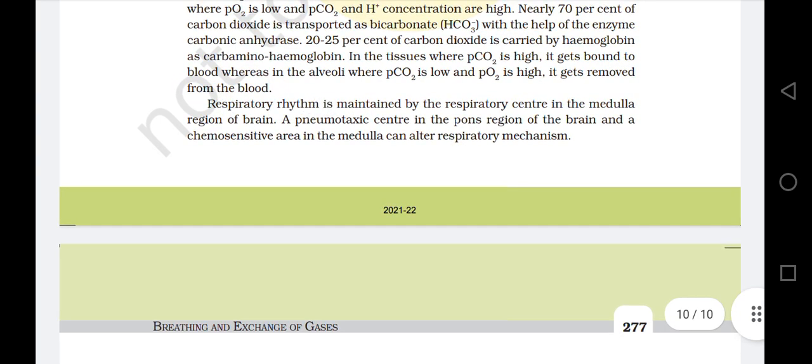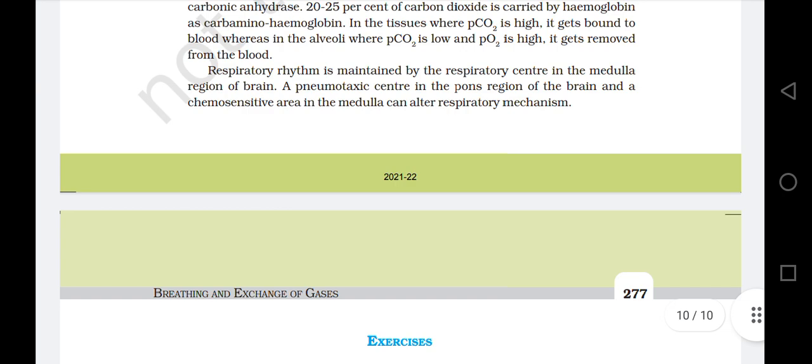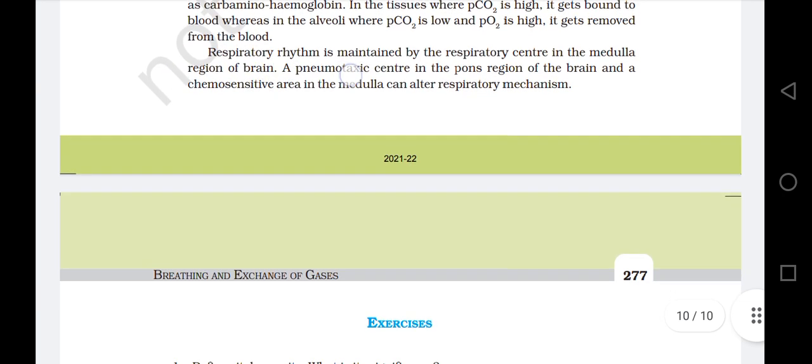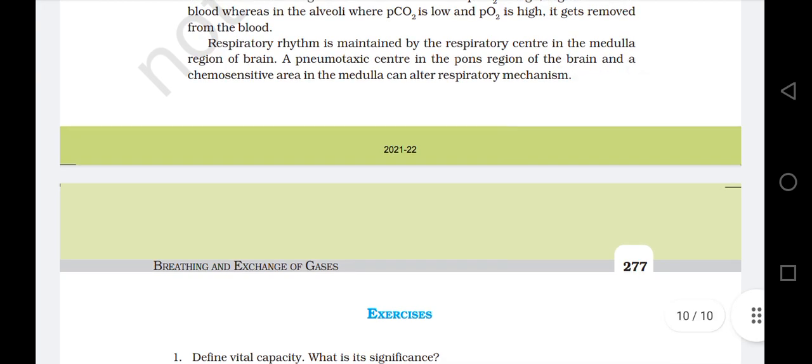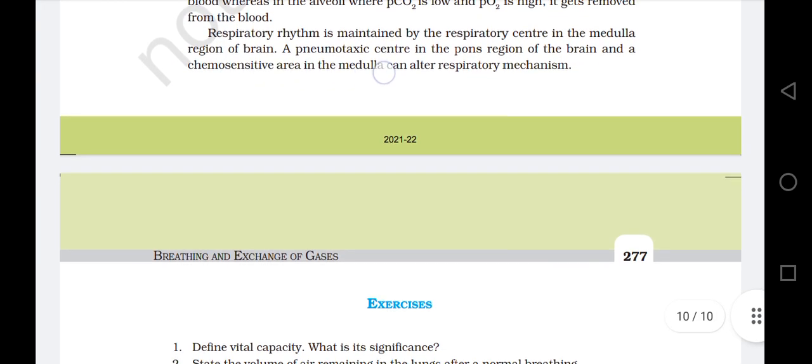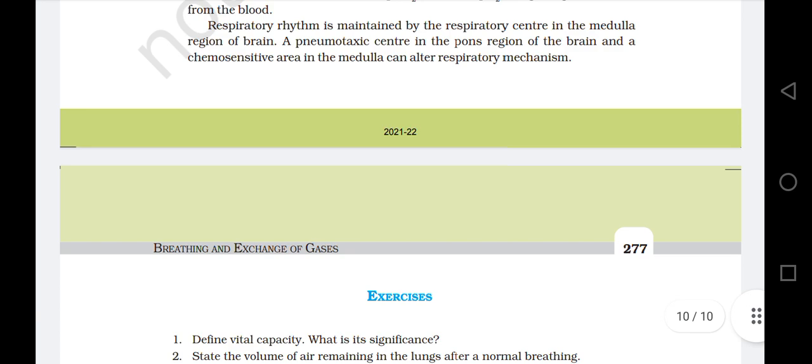Respiratory rhythm is maintained by the respiratory center in the medulla region of the brain. A pneumotaxic center in the pons region of the brain and a chemosensitive area in the medulla can alter respiratory mechanisms. Thank you.